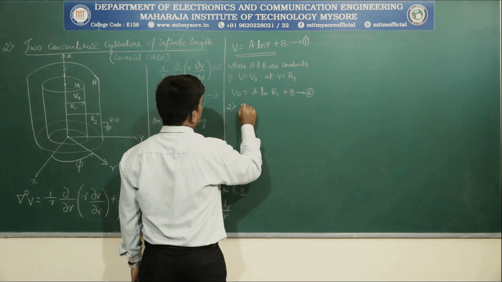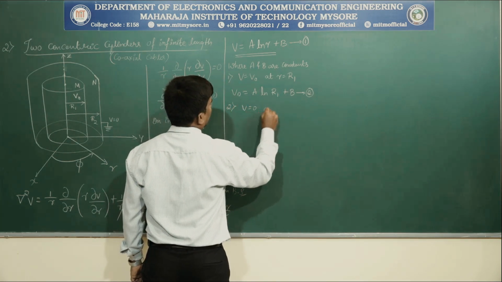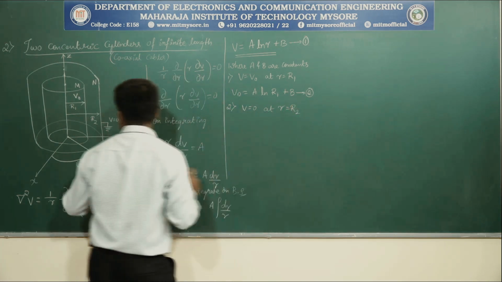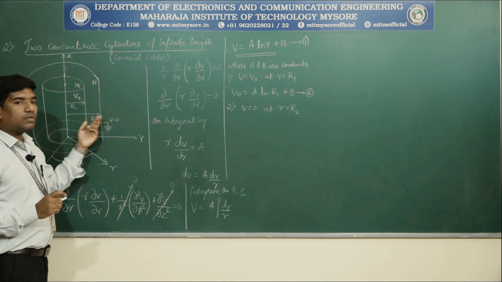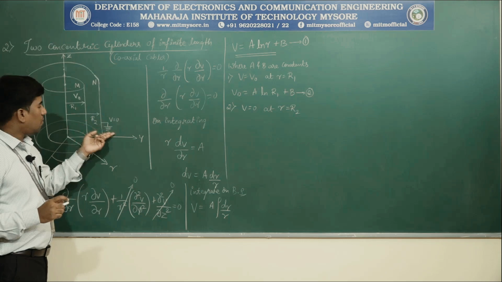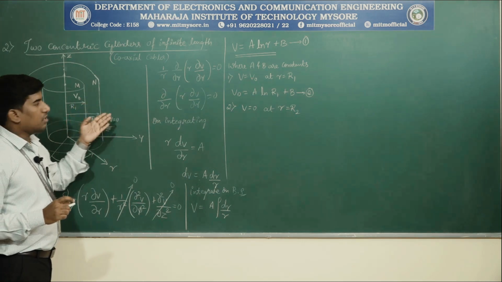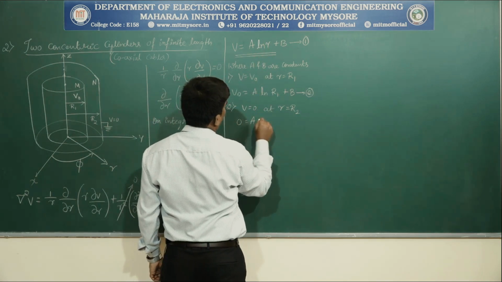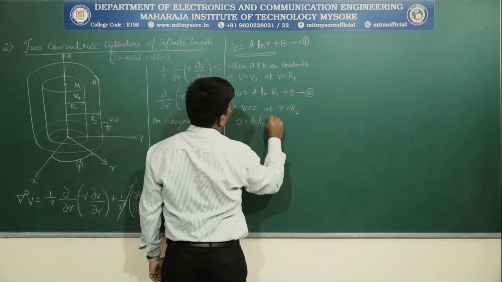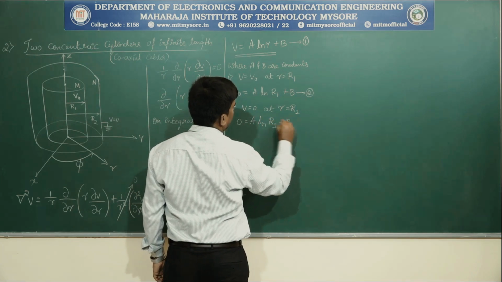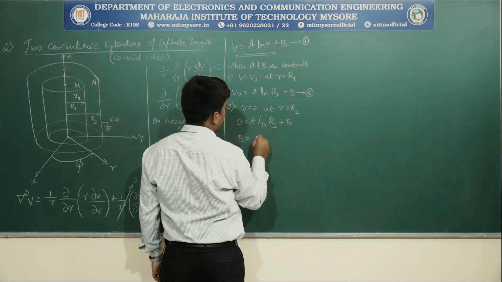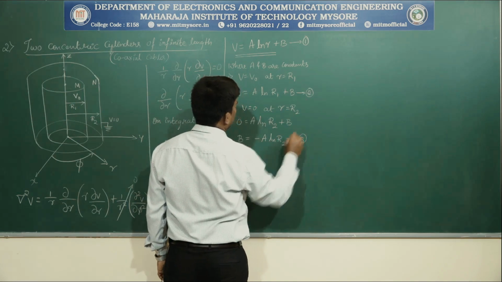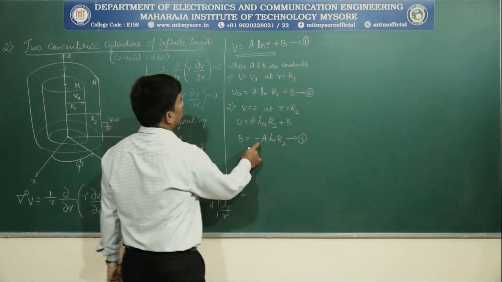The second boundary condition says V is equal to 0 at r is equal to r2. Why V is equal to 0? Since the second cylinder, the outer cylinder, is earthed or grounded, the potential at that point is 0. Then equation 1 becomes 0 is equal to A into natural log of r2 plus b. Then b is equal to minus A natural log of r2. Name this as equation 3.